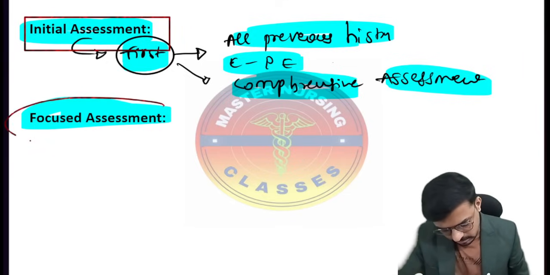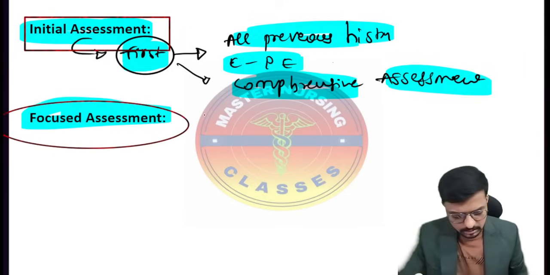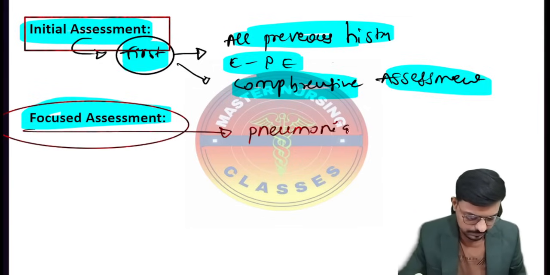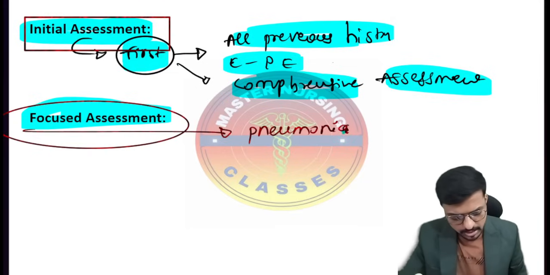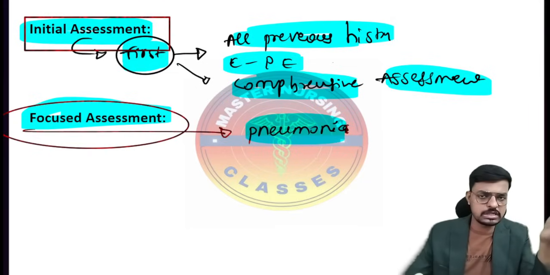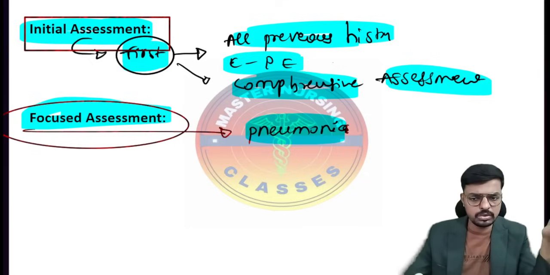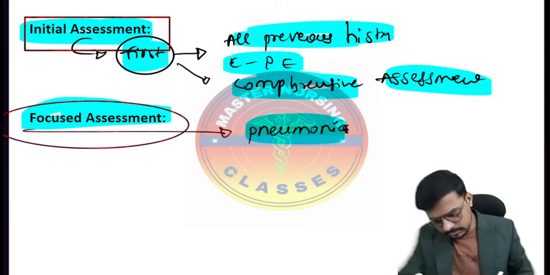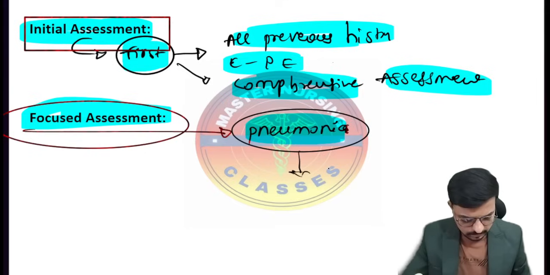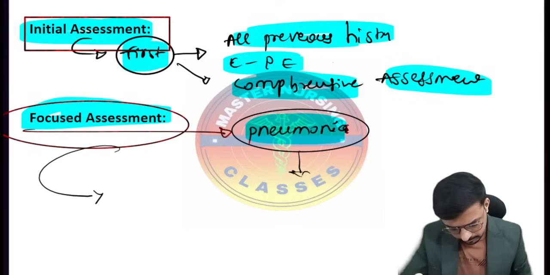But when the patient has been diagnosed with some condition, consider in our given question the patient is now diagnosed with pneumonia, which means the patient has a respiratory problem. So why do I need to go for the neurological assessment, the GI assessment and the renal assessment? There is no use. After the diagnosis of the case, we will focus on the problematic area.